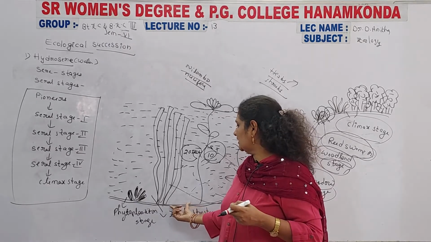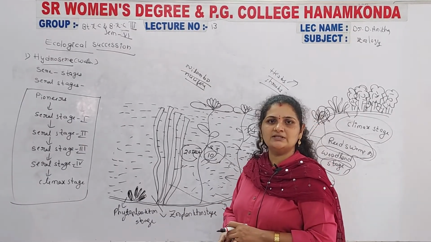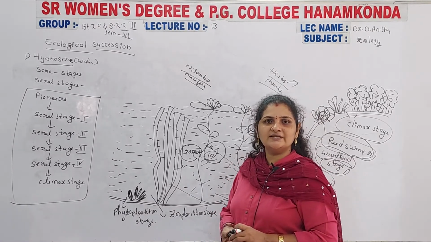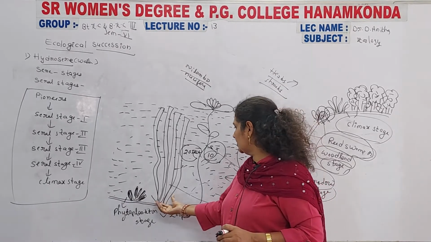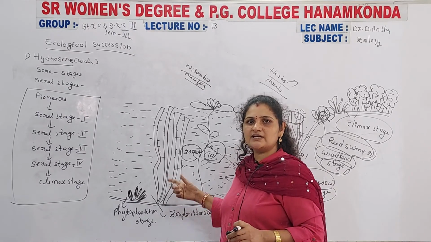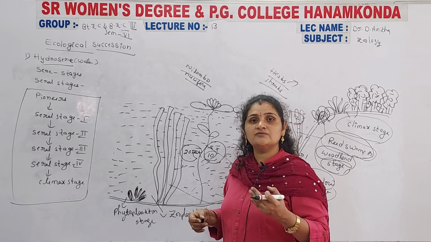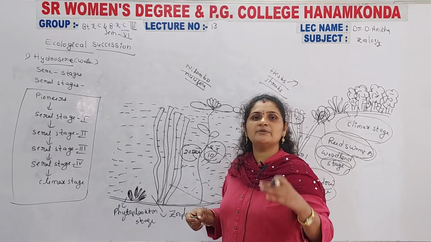Then, immediately inside the water, decomposers are developed. The decomposers decompose the dead and decaying organic waste matter into useful nutrients. Those useful nutrients are developed inside the depth of the water, and they are helpful for the further development of other organisms. Mainly, these nutrients are very essential for the development of plants.